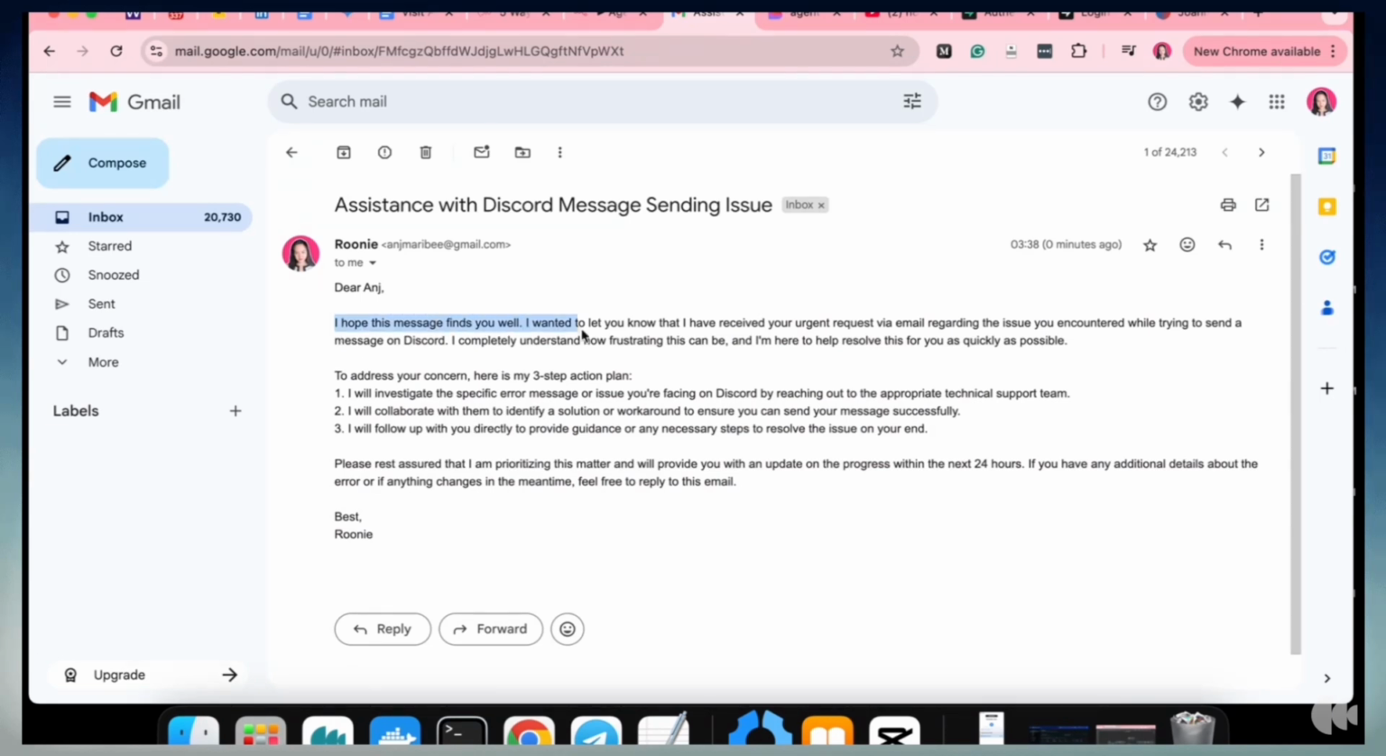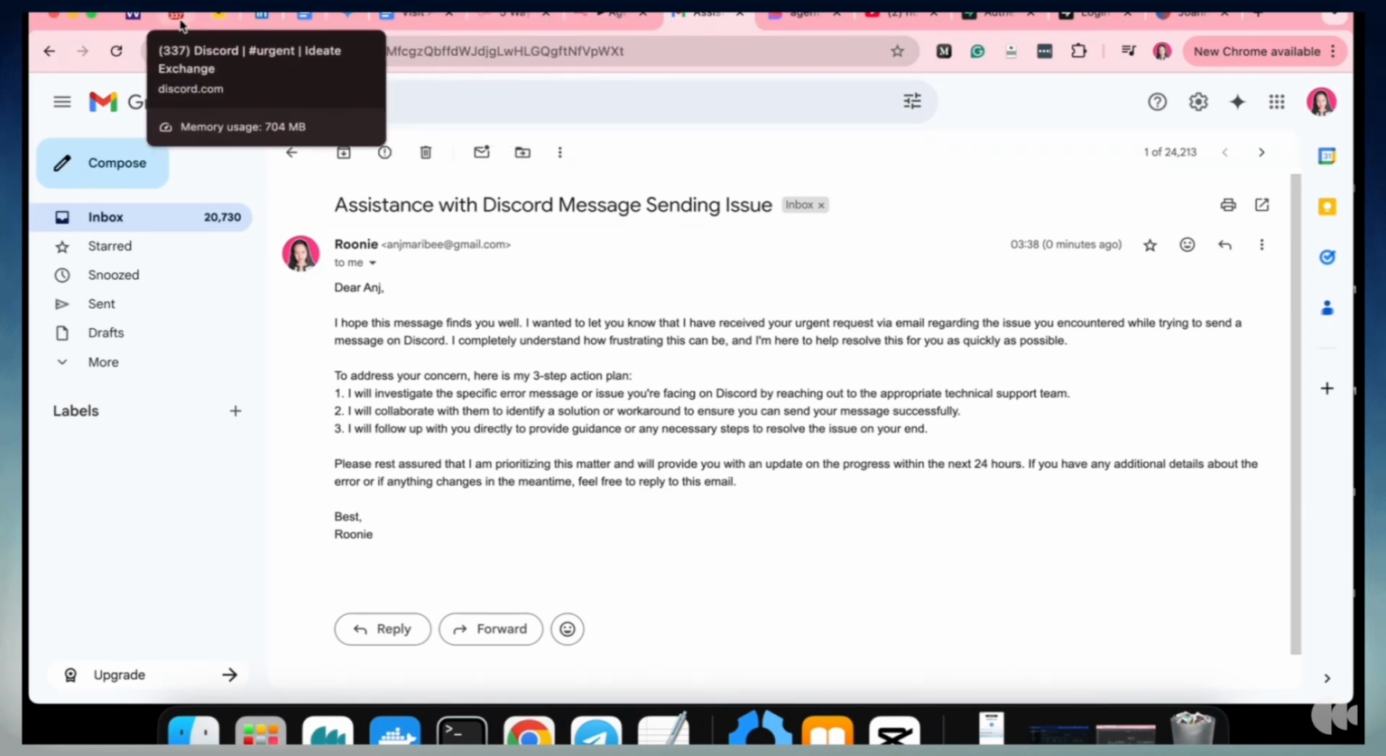So first, the address that I have sent them an email about my situation. Then they would address my concern through a 3-step action plan. And there's a reassuring sentence in the end. Best, Rooney, who would be the customer support ASAP representative.